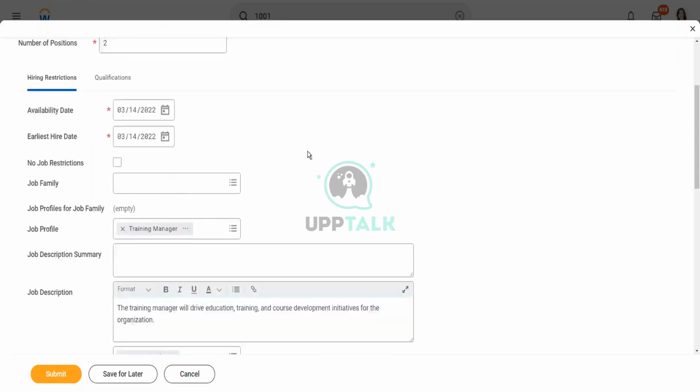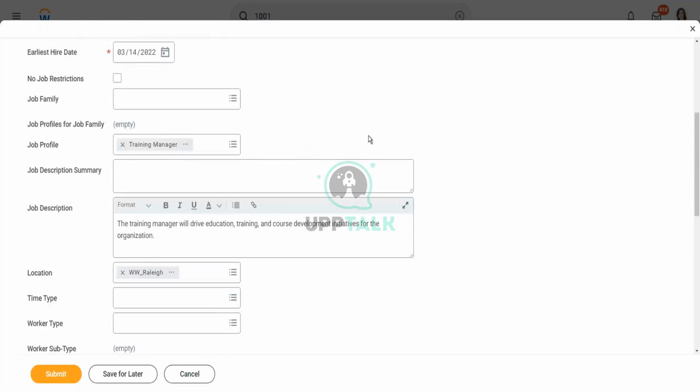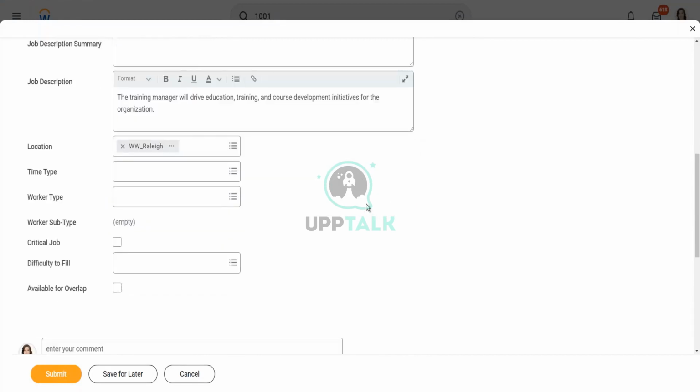We have to specify the location for each and every worker that we hire at the time of hiring. It will not default from your supervisor organization. It doesn't matter what the location is at the supervisor organization level.